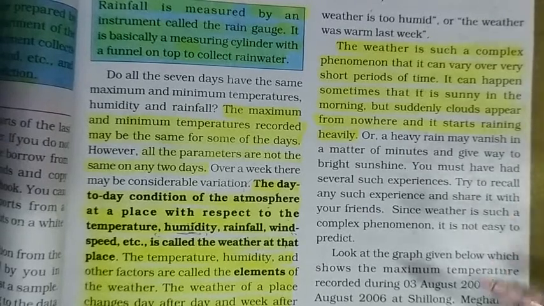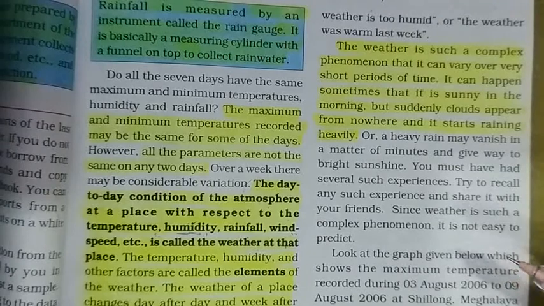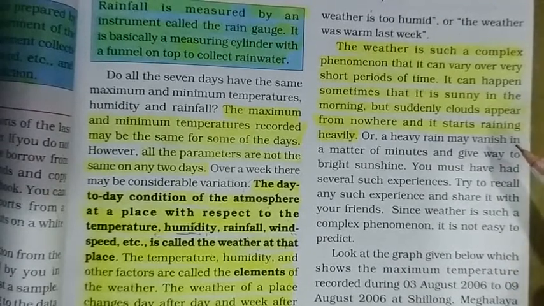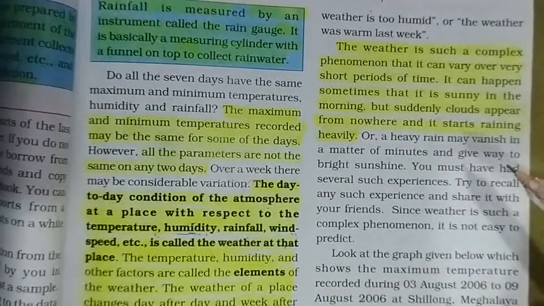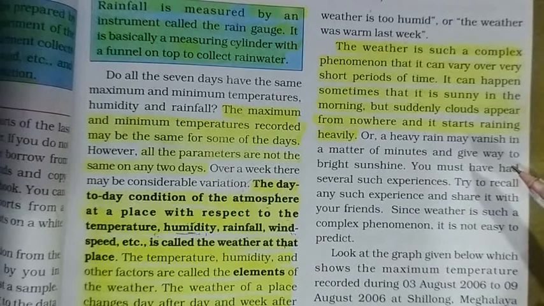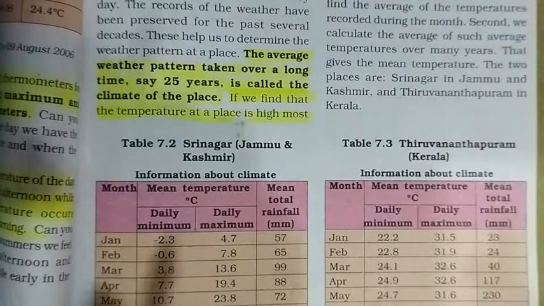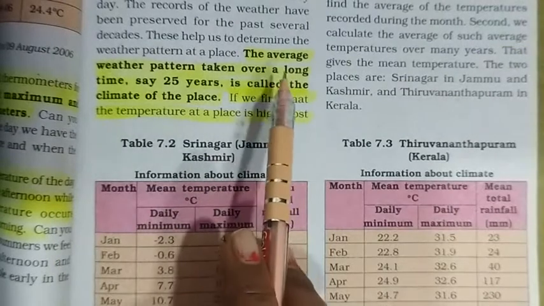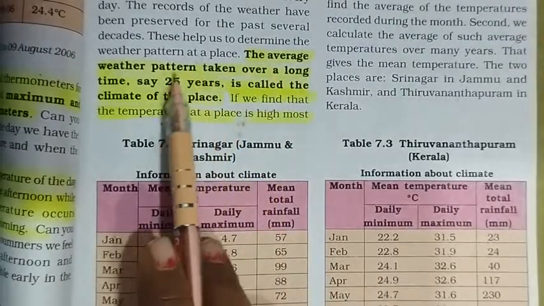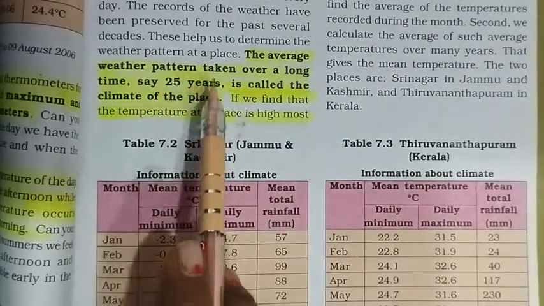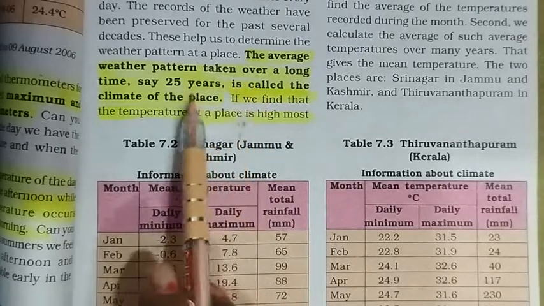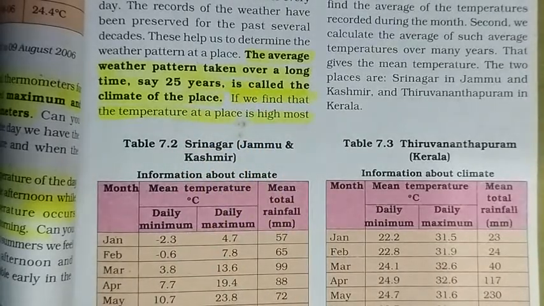But on the other hand, if we compare it with the climate, climate does not change frequently. We take the average weather pattern for taking the climate. Now we can say that the average weather pattern taken over a long time, say 25 years, is called the climate of a place.